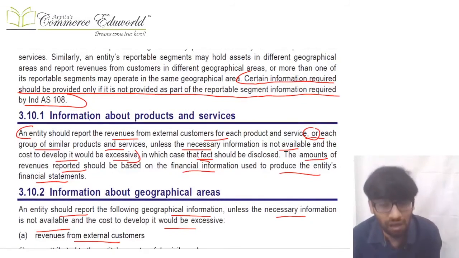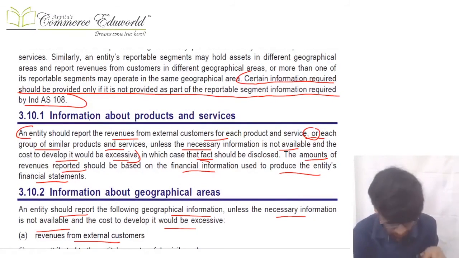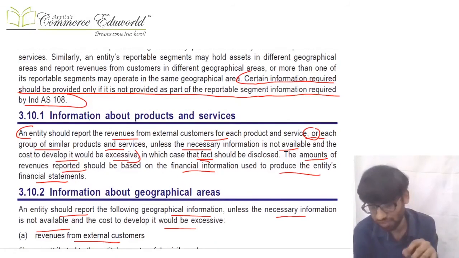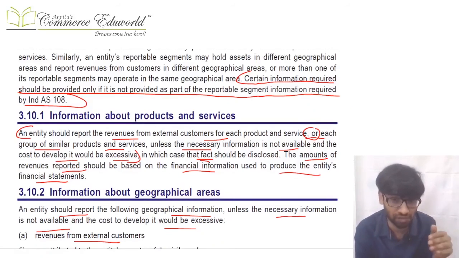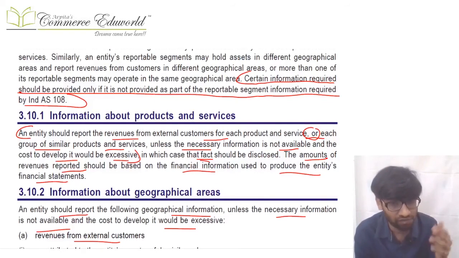Okay, unless the information is not available and the cost of developing it is excessive. So revenue from external customers for each product and service. From this product and service, this much revenue, this much expenses, etc. So this much revenue is there from this product, this service, that you need to disclose, unless that information is not available or the cost of developing that information is excessive. If you are not disclosing, that fact should be disclosed.